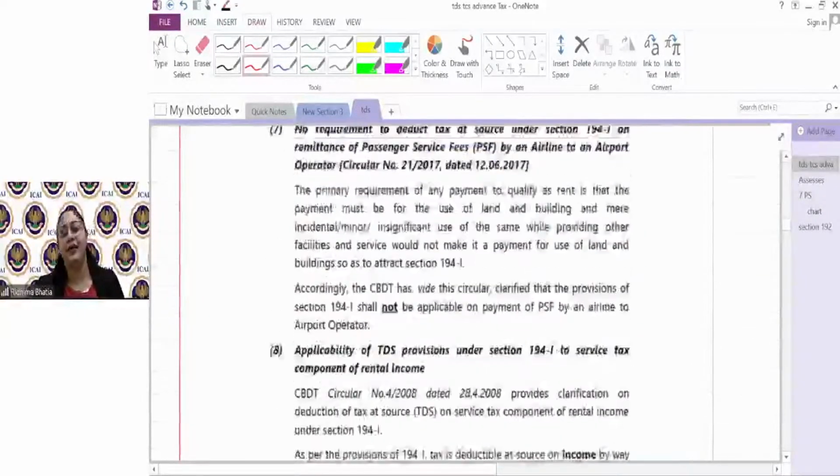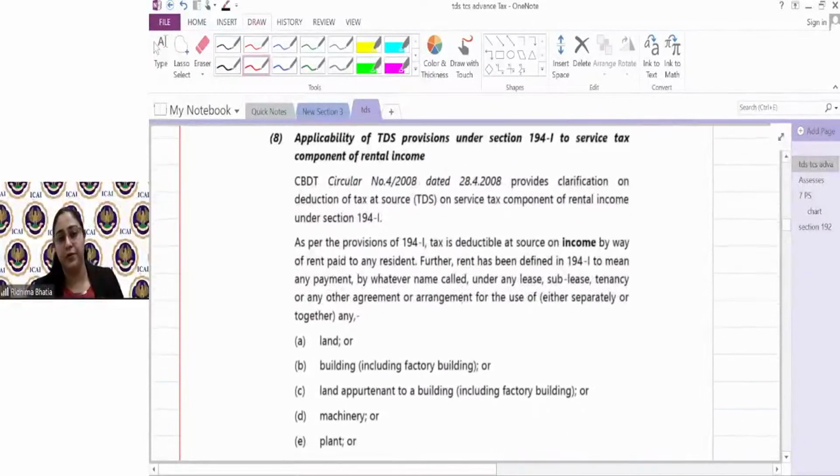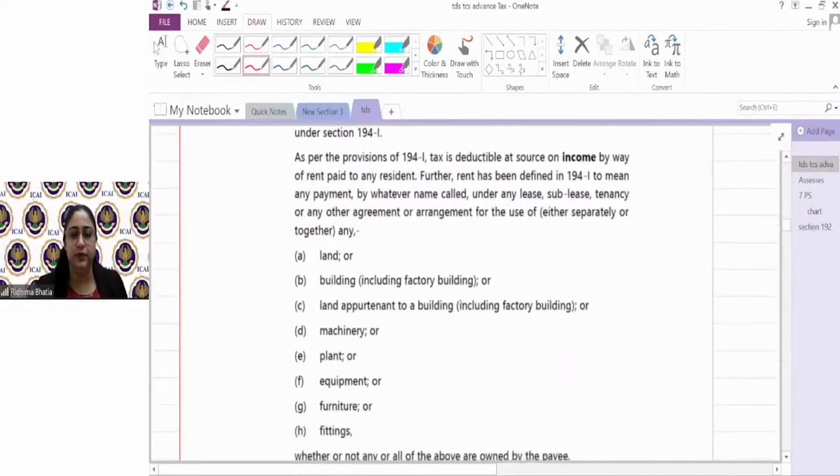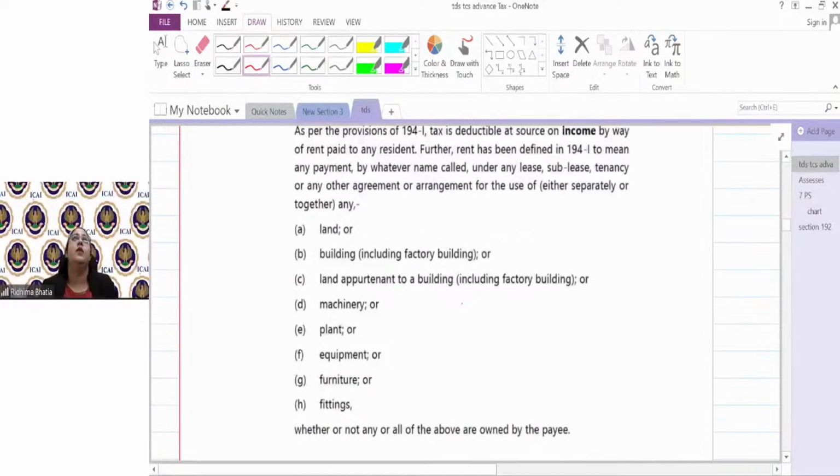194I is for rent. Rent, guys, rent. So rent क्या होता है, guys? When you are using someone's asset for a particular period, and that can be used by an agreement of rental agreement, lease agreement, sublease agreement, tenancy agreement, whatever name you want to call, that amount of rent which you're paying for using of an asset as per the agreement, that might attract TDS under 194I. So next section which you have to write is 194I TDS on rent.